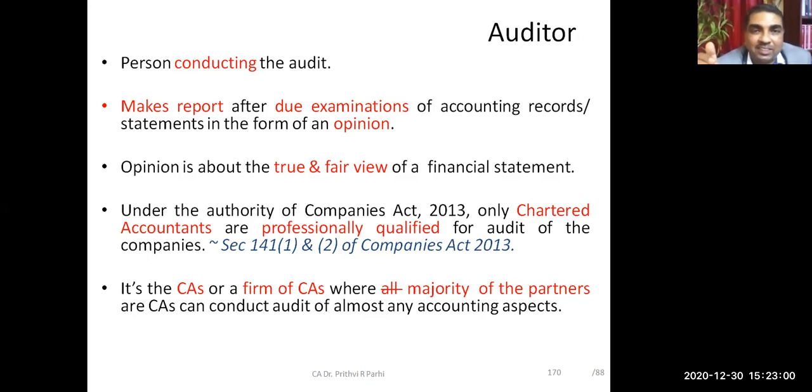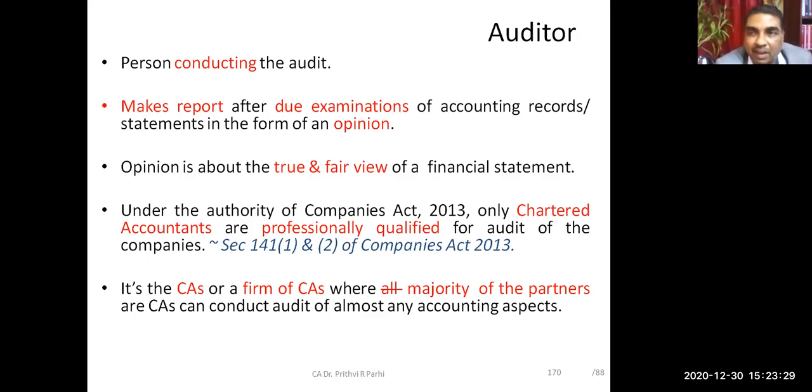Auditor acts as an independent agency. Therefore, in many places you can see the report is titled as independent auditor's report or report of an independent auditor. What that person or the auditor does, after due examination of financial statements and related records, he gives an opinion. And that opinion is about the true and fairness of the financial statements.